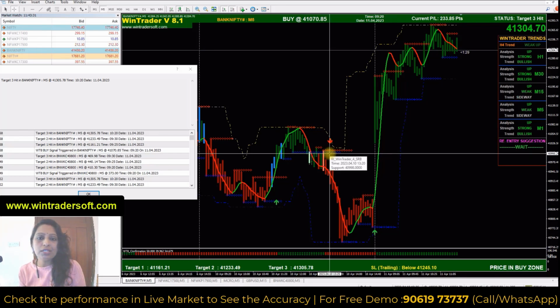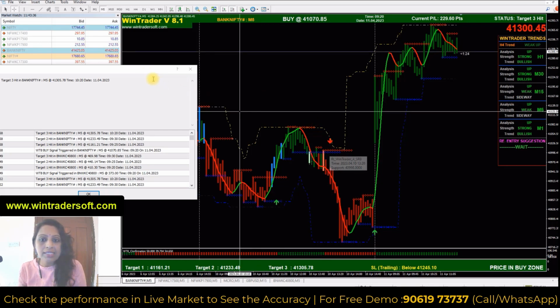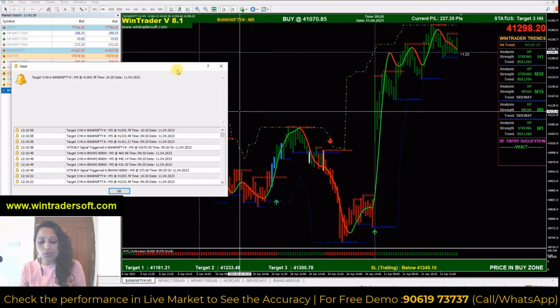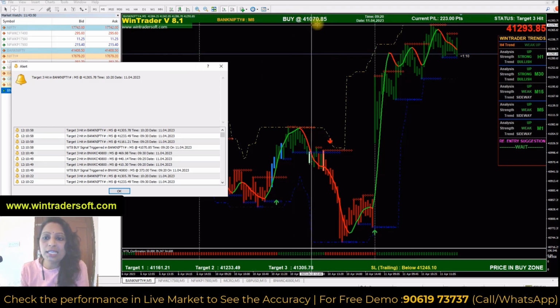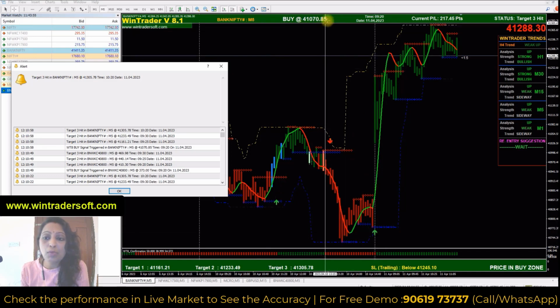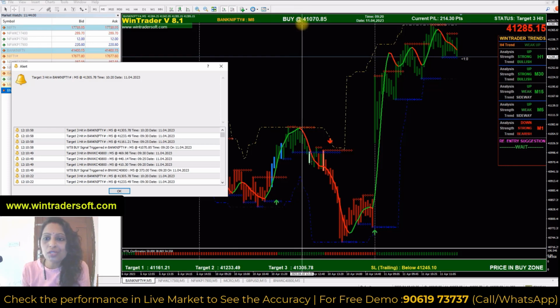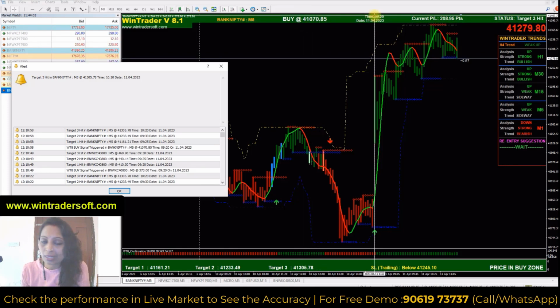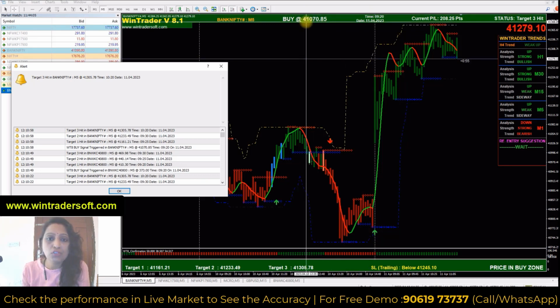Whenever the software generates a signal, at the same time a pop-up alert message will display on your screen like this, with a sound effect. In that alert message you can see the entry point. If there is a buy signal, you can see the buy price, and if it's a sell signal, it contains the exact sell price. The same details are also mentioned in the dashboard above. We got a buy signal in Bank Nifty at 41,070, and the time is 9:20 in the morning.